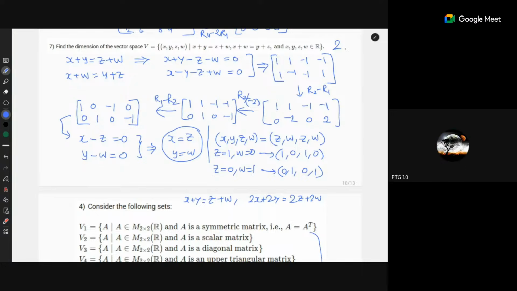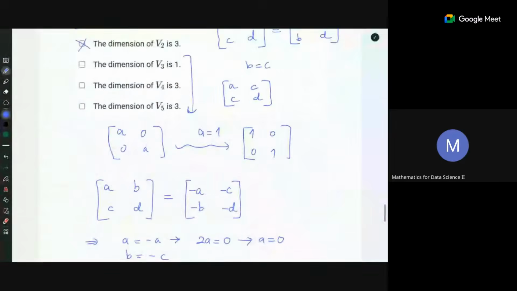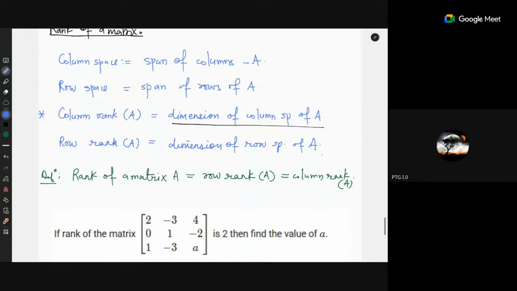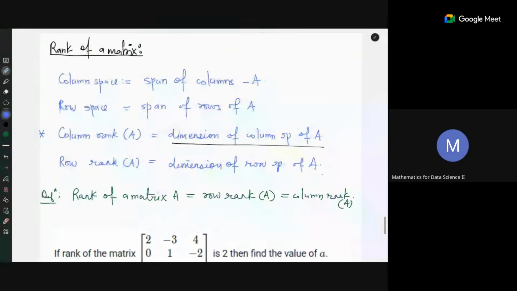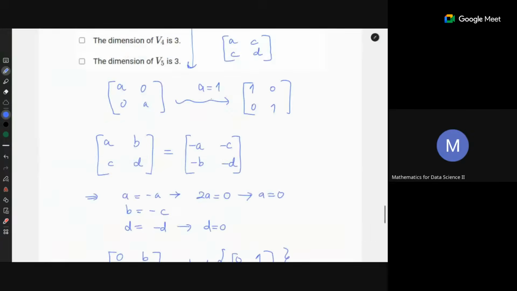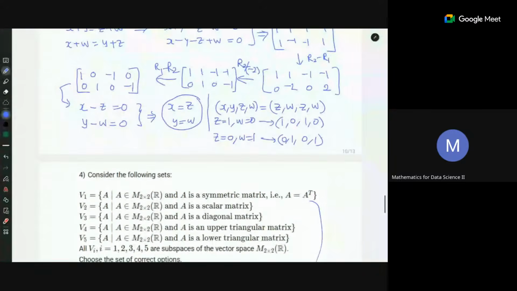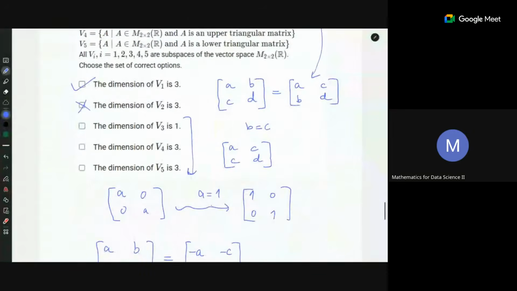But your intuition is correct that there are 2 dependent variables and the others are independent variables. That is correct. Now let's recall what the rank of a matrix is. We have already seen rank while doing this exercise. Given a matrix, you perform row operations, obtain the RREF form of that matrix, and the number of non-zero rows in the RREF is called the rank of the matrix.